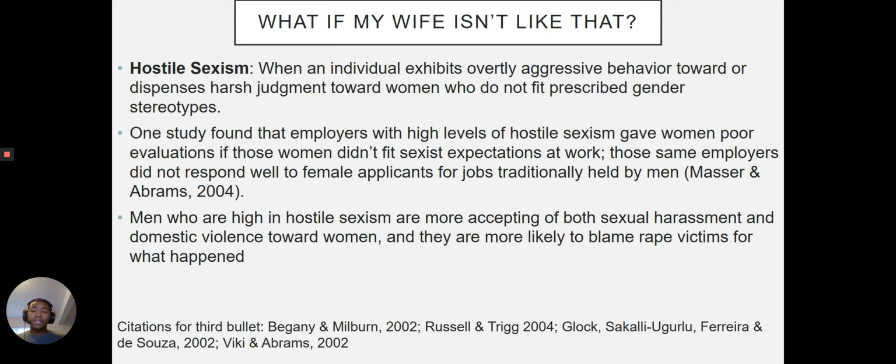Men who are high in hostile sexism are more accepting of sexual harassment and domestic violence toward women, and they are much more likely to blame rape victims for being raped. And we see this still today in our criminal justice system, where women are oftentimes blamed for being raped or being assaulted. Just below, I provided my citations for that third bullet because those are different studies: the sexual harassment, domestic violence, and rape victims.